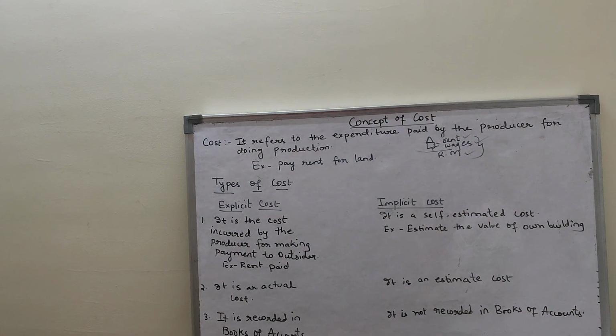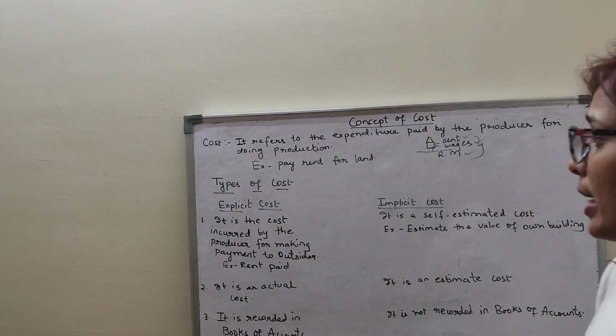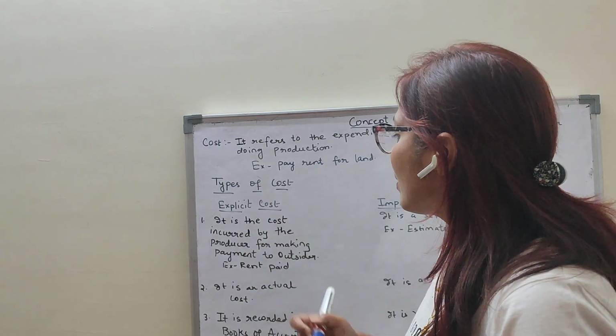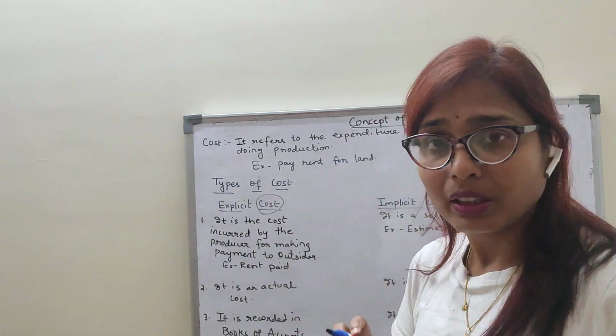Coming to the types of cost. There are many types of cost. First, let us understand explicit cost and implicit cost. Children, explicit cost. First, cost means the expenditure I told. So cost is here what? Cost is the expenditure. Clear?